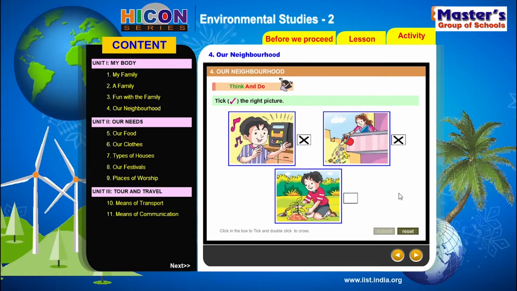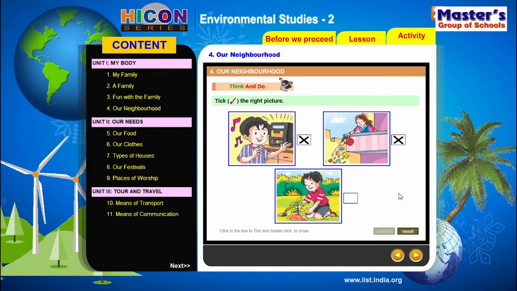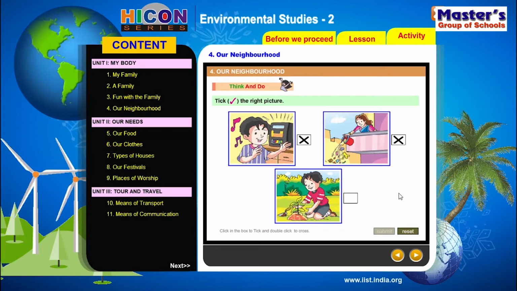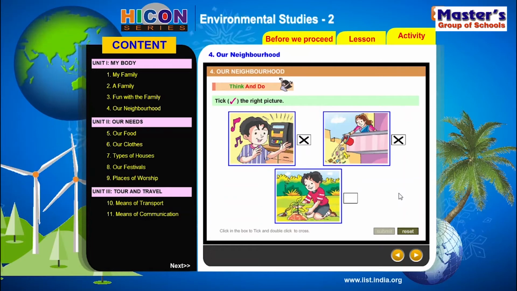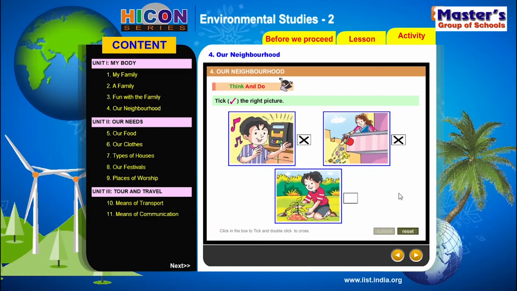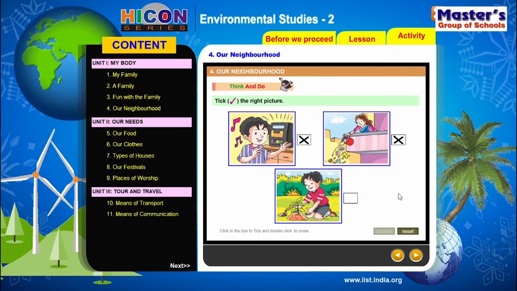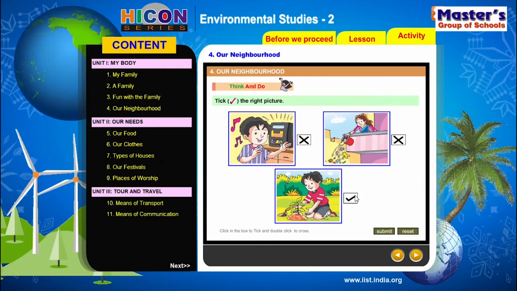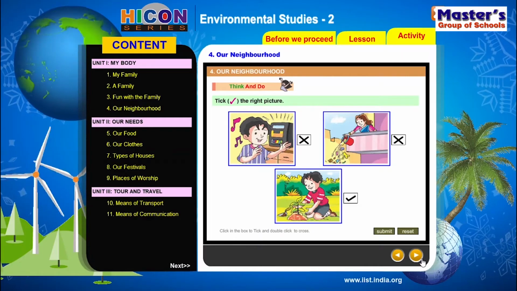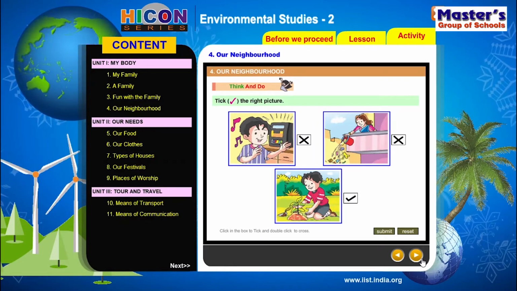In the third picture, we can see a boy. He is planting a new plant over there. See, it's a good thing, isn't it? Wherever there is an open place around us in our neighborhood, we should plant some new flowering plants and make it more beautiful. We should make it more beautiful. So we put a tick mark over there. Clear? Observe the pictures for a while.